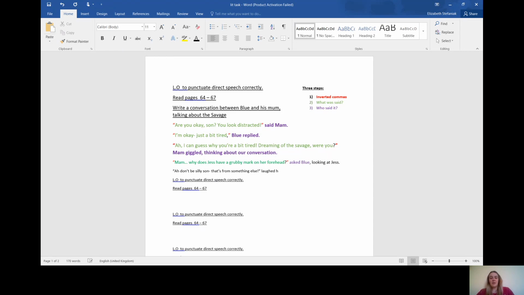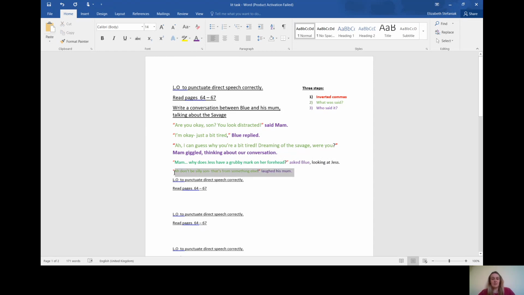laughed his mum. Okay, so this time you've got the inverted commas here. Just checking it off. What was said? "Don't be silly, son. That's from something else." So that would be in green in the middle here. Check. And you've got the inverted commas at the end. Remember, it's like a speech sandwich. Fantastic. So you've got what was said in the middle of both sets of inverted commas, and you've got who said it. In this case, his mum.